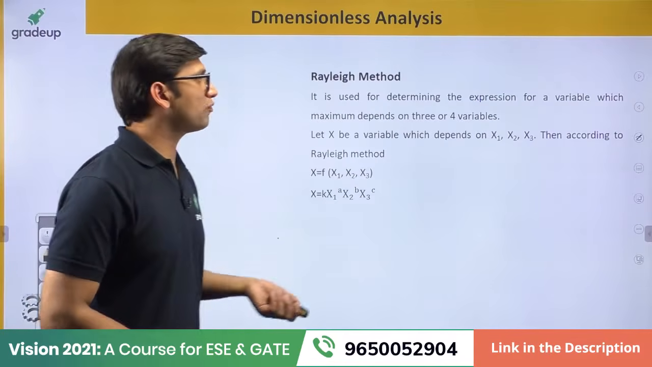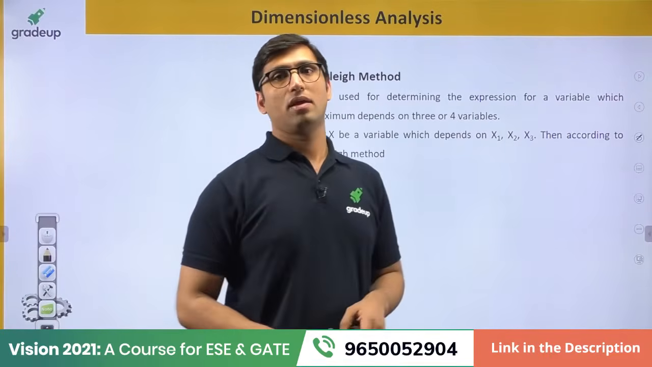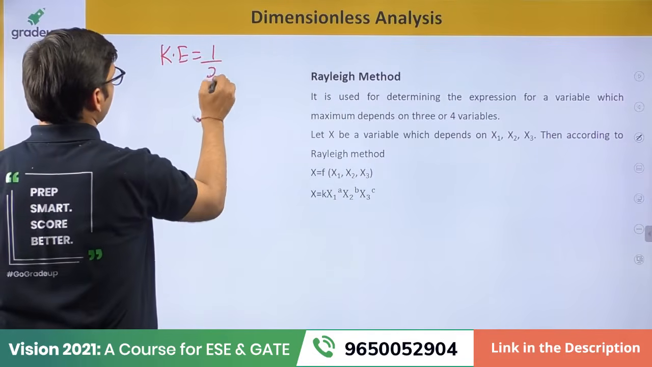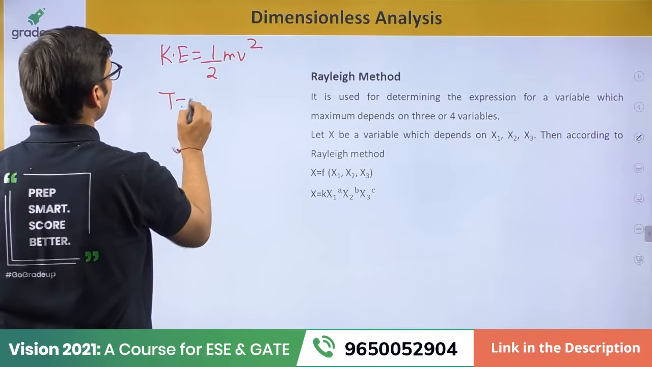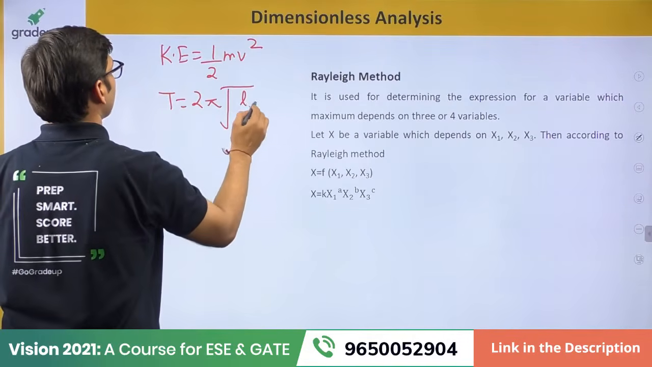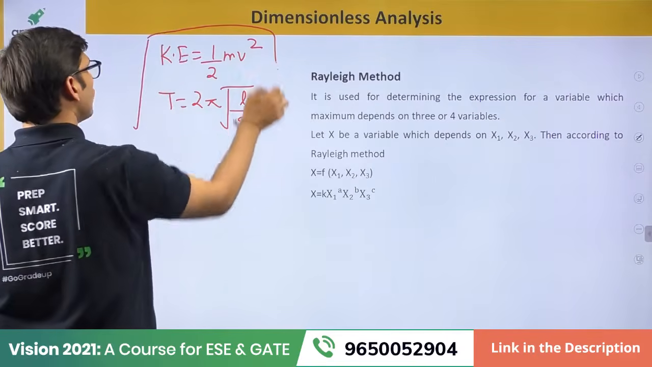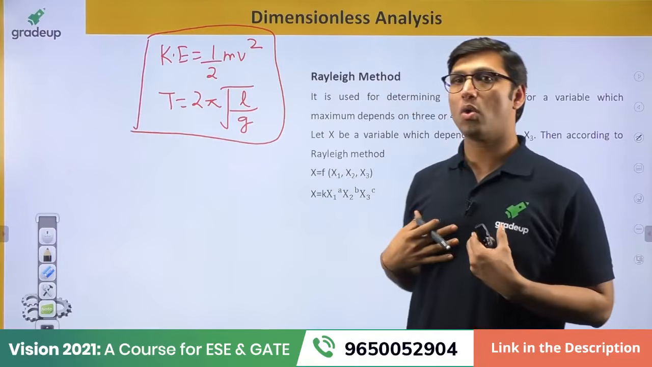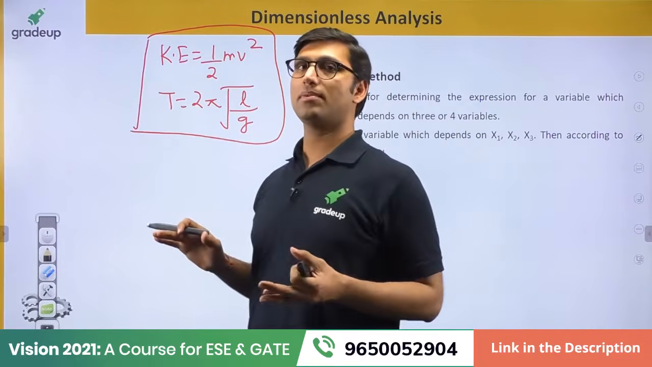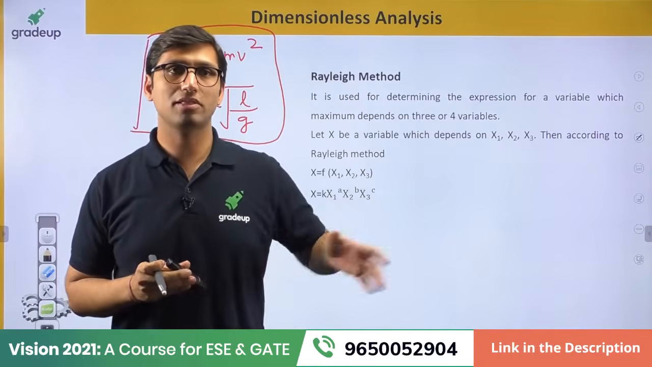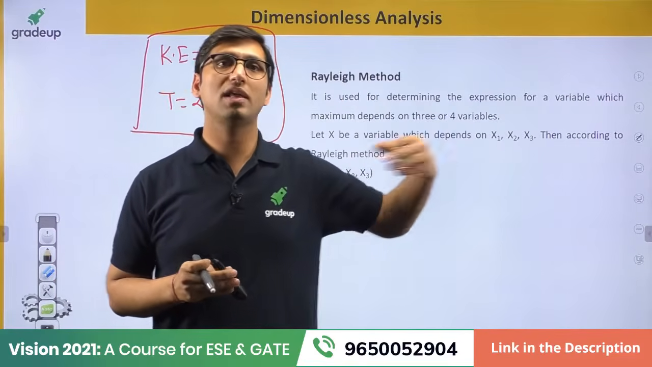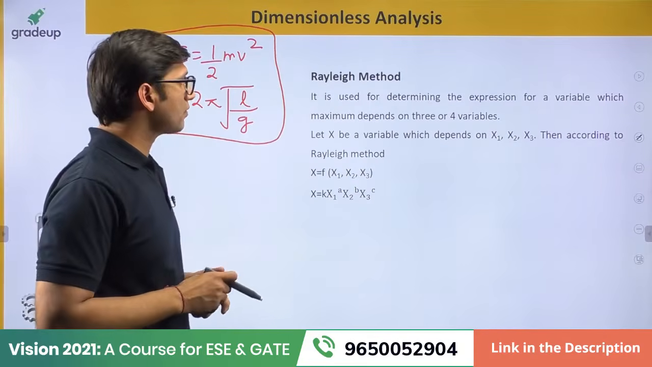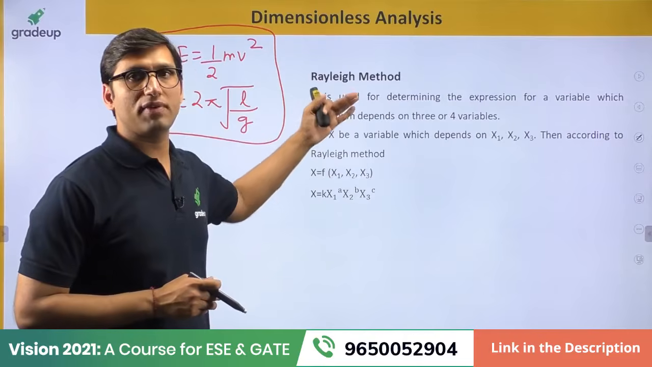Now, Rayleigh method is used for determining the expression of a variable. How is the expression for kinetic energy obtained as half mv square, or how can we write the time period as 2 pi under root L by g? Any kind of relation or equation can be written with the help of dimensional analysis. For the GATE exam, this does not come in the syllabus. You cannot find such a question from dimensional analysis. The question only comes from dimensionless analysis. That is why I am not going to cover it in detail, but I just want to give you a brief idea about it.